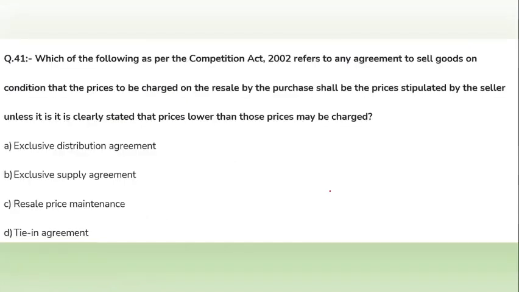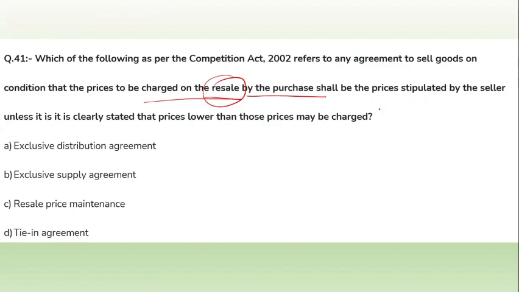Question number 41. Which of the following, as per the Competition Act 2002, refers to an agreement to sell goods on condition that the price to be charged on resale shall be as stipulated by the seller, unless it is clearly stated that prices lower than those may be charged.